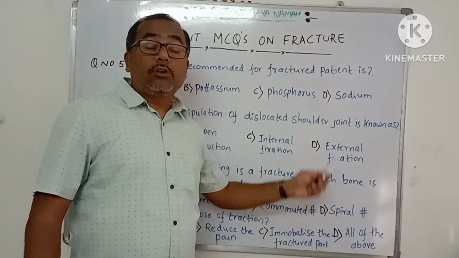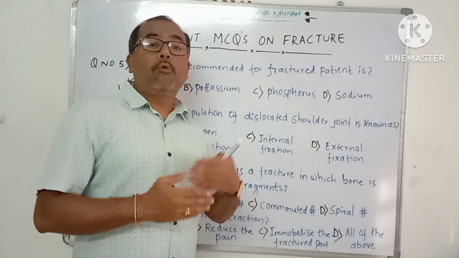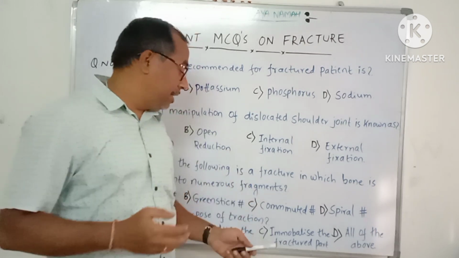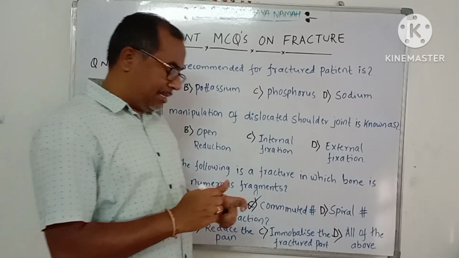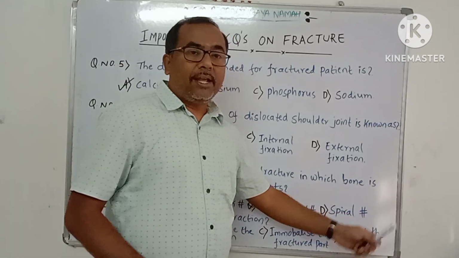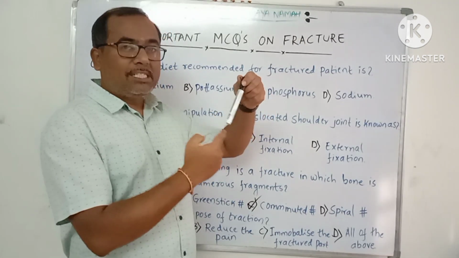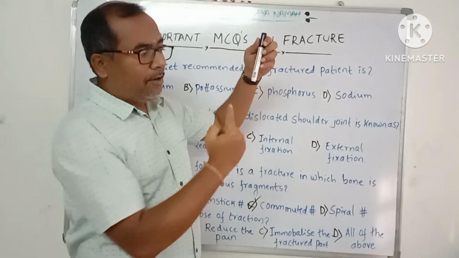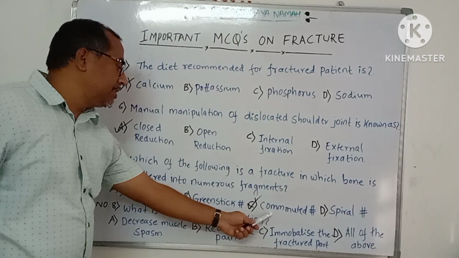Comminuted fracture is a break in the continuity of the bone in which the bone is broken into more than 2 pieces, and those small numerous pieces will be floating inside the body. That is known as a comminuted fracture. So this is the right option. And spiral fracture is a break in the continuity of the bone in which the line of the fracture runs spirally around the shaft of the bone. That is known as a spiral fracture. So option C is the right answer.